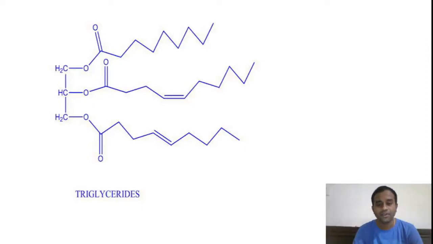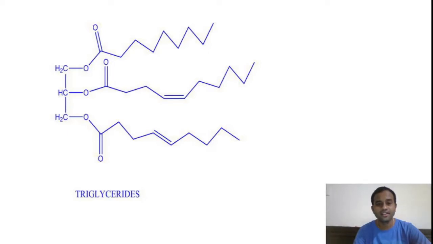Usually in our daily life we get nutrients for human beings in three ways: either fats, carbohydrates or proteins. Out of these three nutrients, fats are very important for human beings.